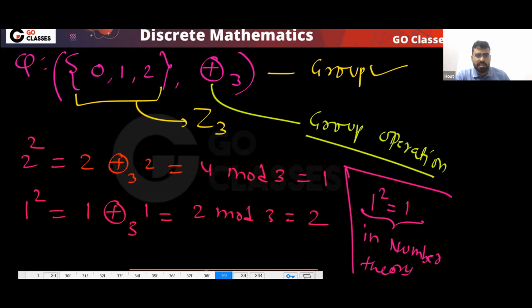We are not studying number theory, we are studying group theory. In group theory, this group operation is everything. This group operation you have to apply. So don't make this mistake that 1 square is equal to 1. No, don't make this mistake. This will happen in number theory.